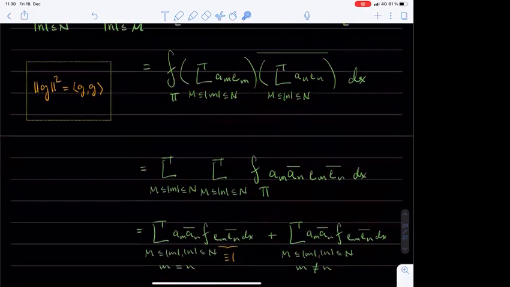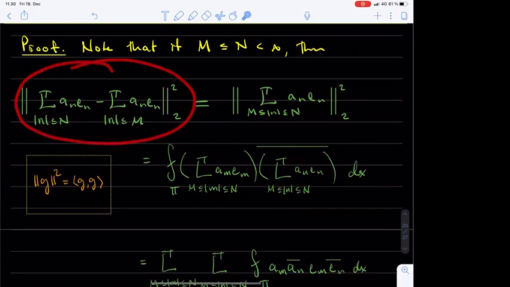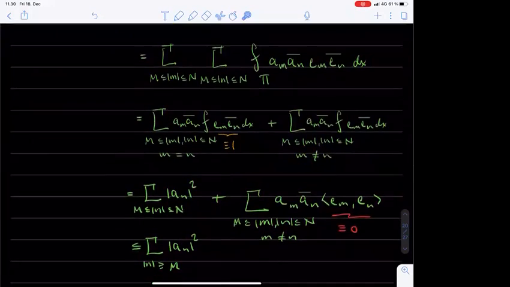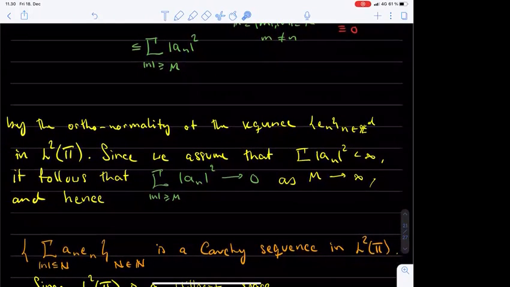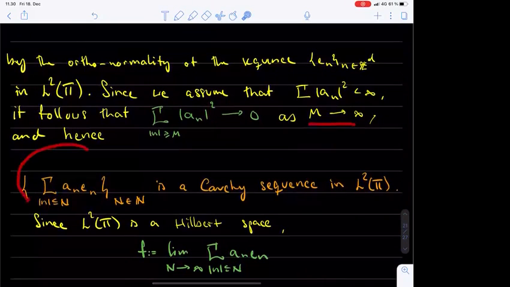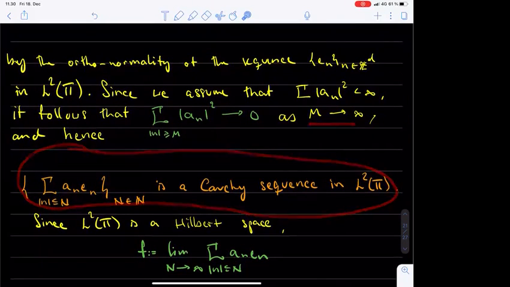Looking back at what we have now accomplished, we have shown that the L2 norm squared of the difference of the partial sums with indices big M and big N is bounded from above by a tail sum over indices absolute value of n larger than m of the coefficients absolute value of a_n squared. Now recall the main assumption of the proposition, namely that the numbers a_n are L2 summable. This means that the tail sum we just mentioned tends to 0 as big M tends to infinity. Hence we have shown that the partial sums of the functions a_n e_n form a Cauchy sequence in L2 of T.